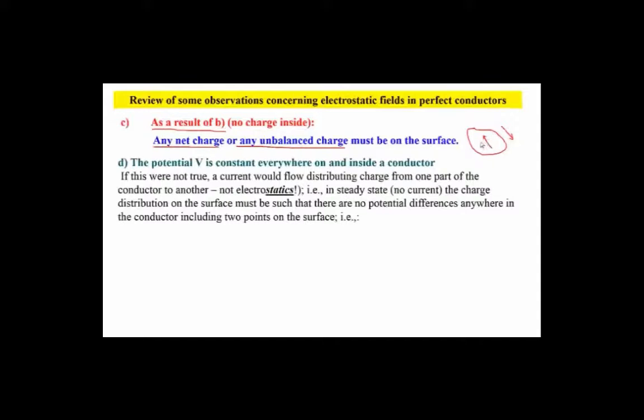Initially charge will flow, but it will stop flowing when these two fields balance, and then you have 0 field inside. So where is the charge? Well, it's on the surface.